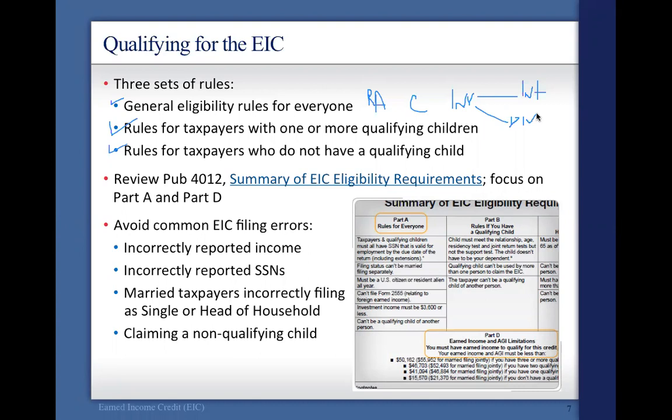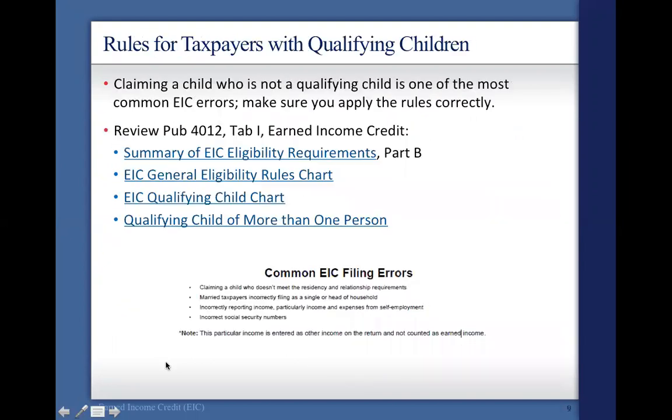So with that in mind, we're going to look at the income limitations that you see at the bottom as we get through that table in the center of page I-2, but I want to show you something that I enjoy a little better than reading that table. Here are some of the common EIC filing errors. Of course, not reporting income, putting in the wrong social security number, all that jazz. Those are pretty common among any tax return, so I'm not going to cover those. Those are pretty self-explanatory to me.